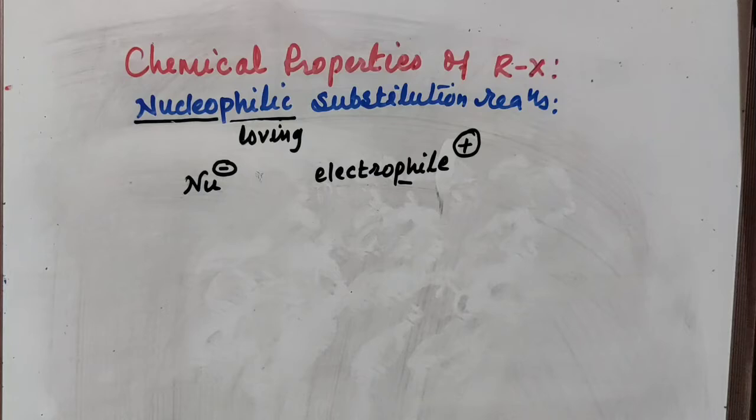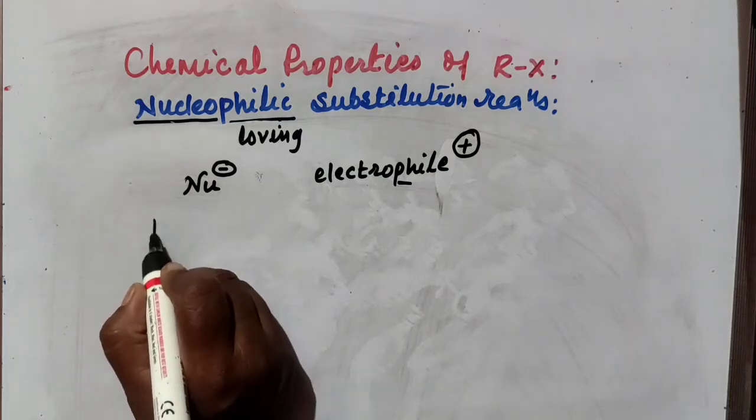Obviously electrophiles have positive charge while nucleophiles have negative charge. In a nucleophilic substitution reaction, one nucleophile is substituted, that is replaced, by another nucleophile, and we are discussing here the chemical properties or reactions of R-X.